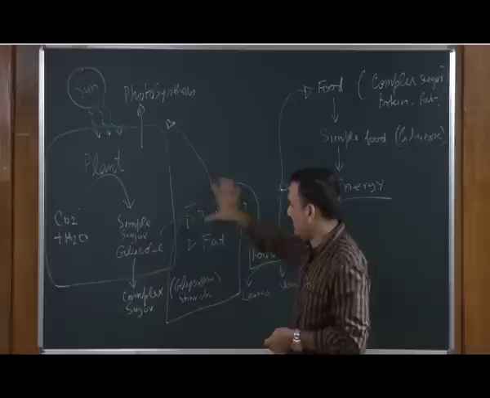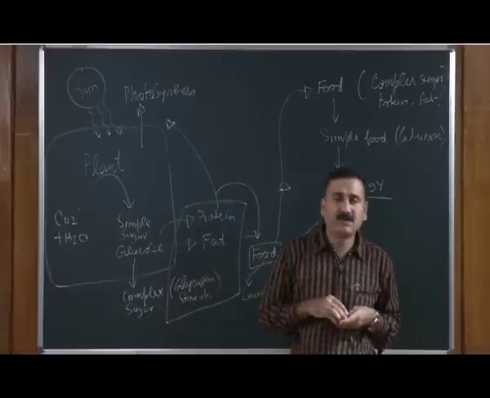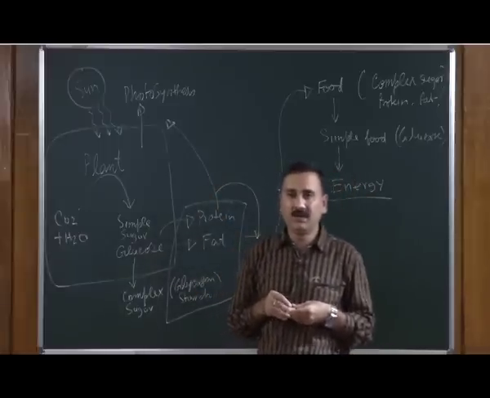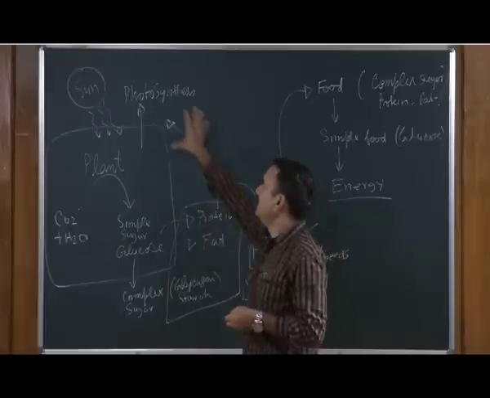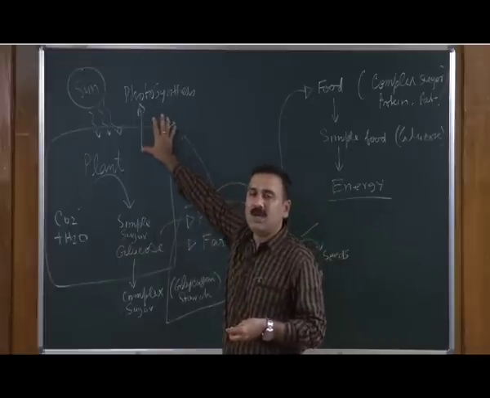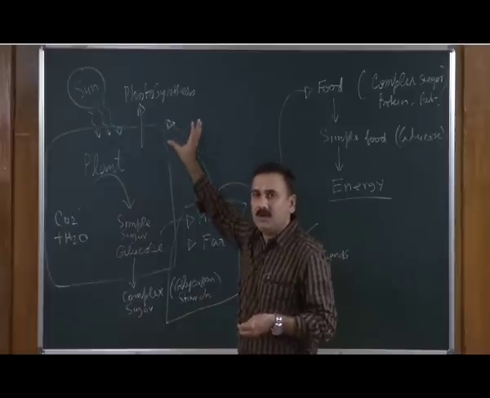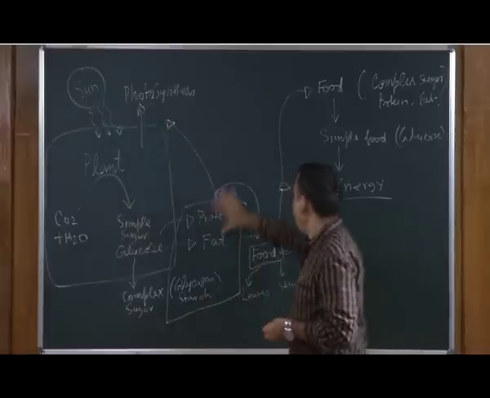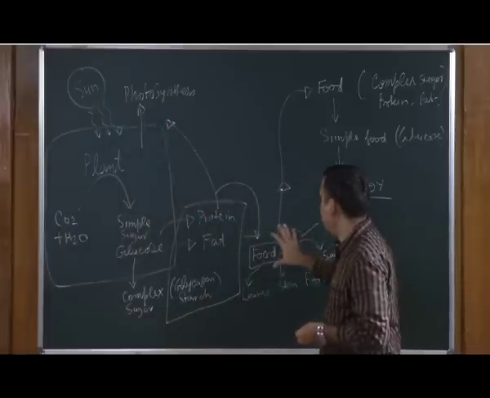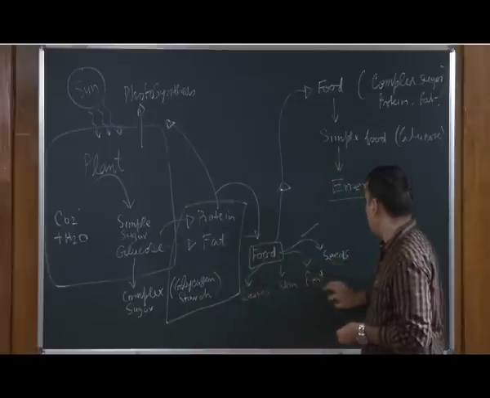A part of the food synthesized by photosynthesis is used by the plant for running its life cycle, and the remaining food material is stored in leaves, stem, root or seeds.